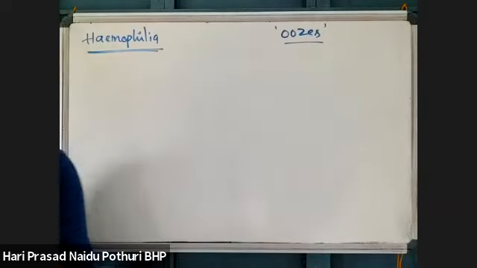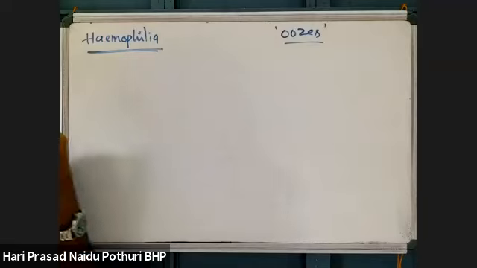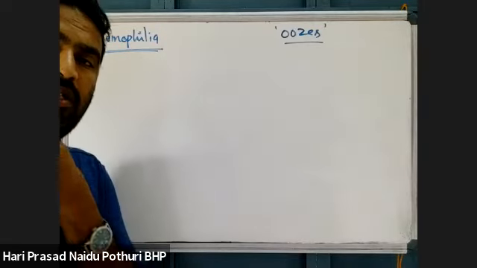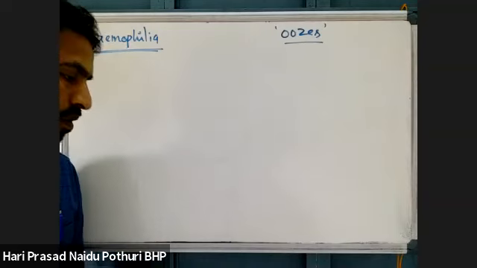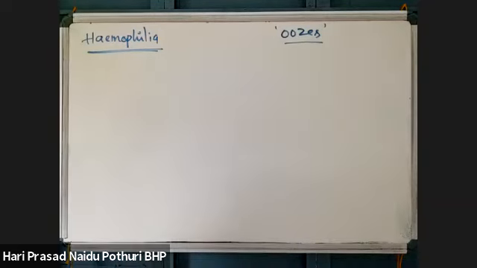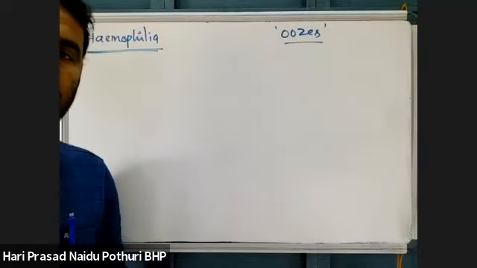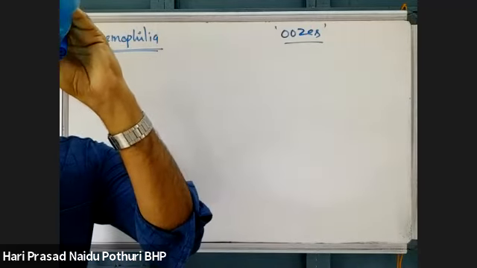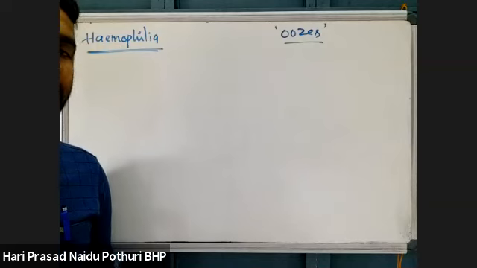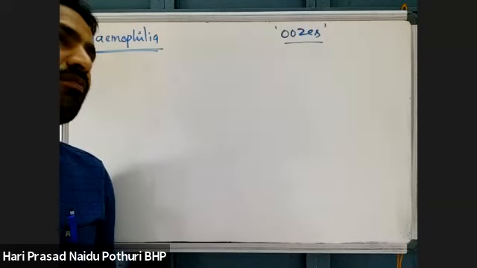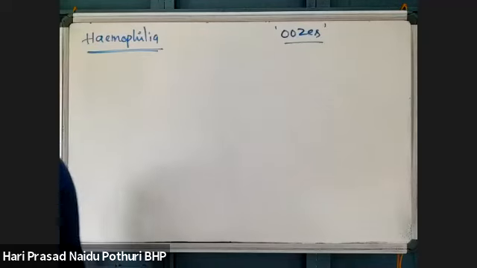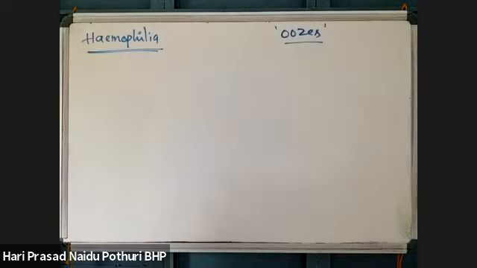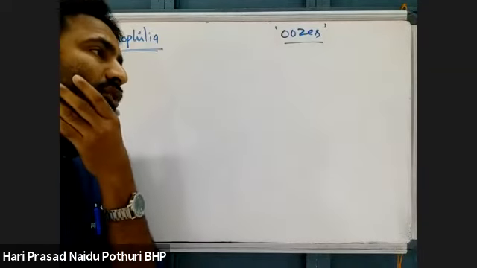Next, the gene for hemophilia developed as a recessive mutant in Queen Victoria.